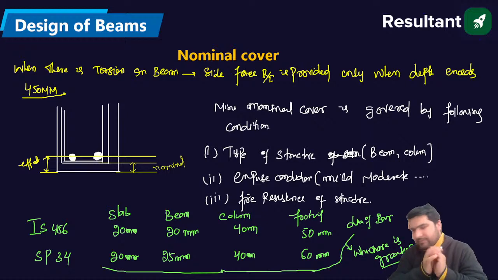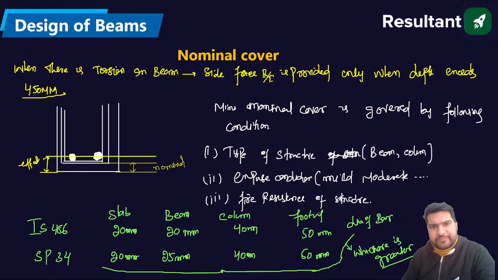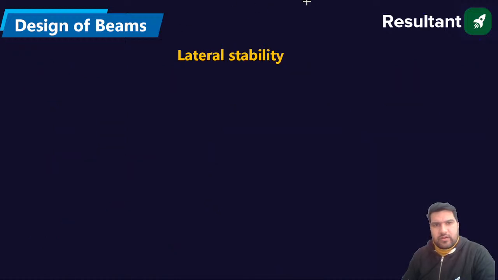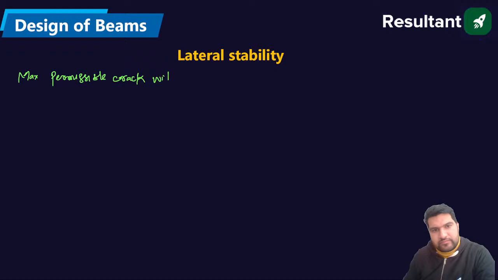So we are discussing the design of the beams. We'll be discussing the maximum permissible crack width in RCC structures. First I will discuss the maximum permissible crack width. Then we will discuss the lateral stability. Don't worry. So, maximum permissible crack width in RCC structures.